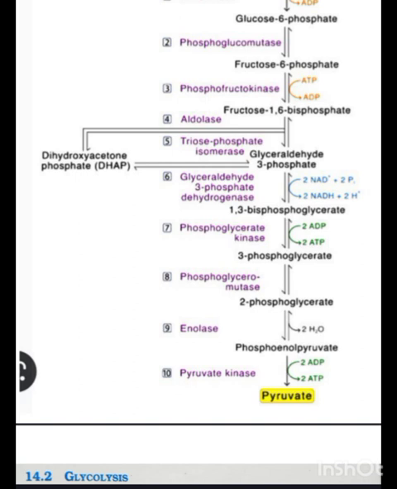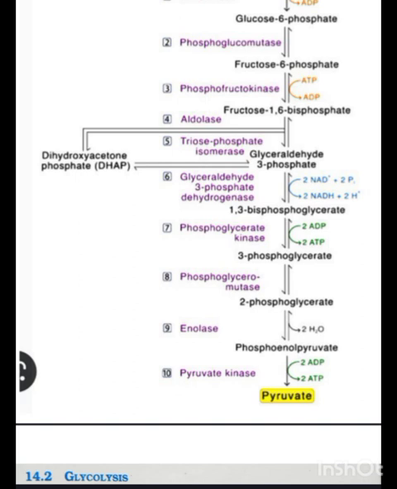Firstly, in glycolysis, glucose is converted into glucose 6-phosphate in the presence of the enzyme hexokinase, and ATP is converted into ADP. In the second step, glucose 6-phosphate is converted into fructose 6-phosphate under the enzyme phosphoglucose isomerase. Fructose 6-phosphate is converted into fructose 1,6-bisphosphate under the action of the enzyme phosphofructokinase, and ATP is converted into ADP.